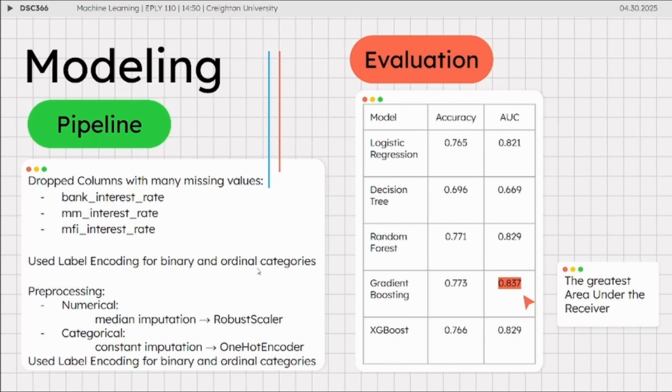And we used some label encoding for binary and ordinal categories in order to make the data a little bit easier to read, such as changing poverty index to a binary: if the poverty index is greater than 0.5, then it's counted as someone in poverty. Some other preprocessing included median imputation using a robust scaler and constant imputation using one hot encoder.